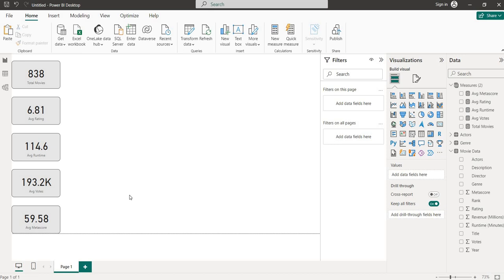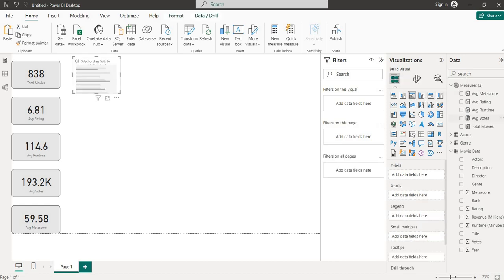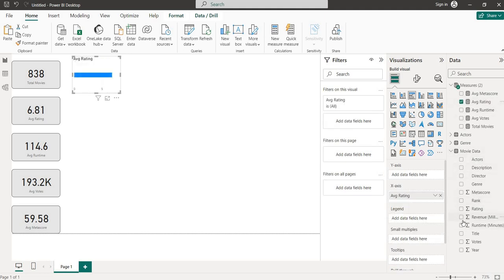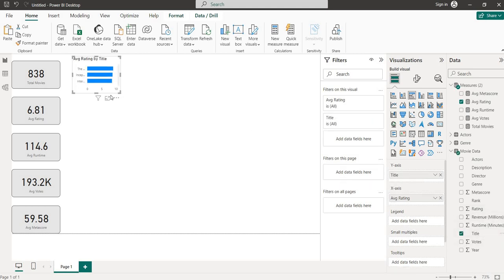Okay, now what will we do? We will do some visualization, where we will compare the average rating of the top 50 movies. Means we will compare the movies with the rating. I will make a cluster bar chart, not only a bar chart, it will be helpful. In that, we will take this average rating with the movie title. Where is the title? Here are the titles.